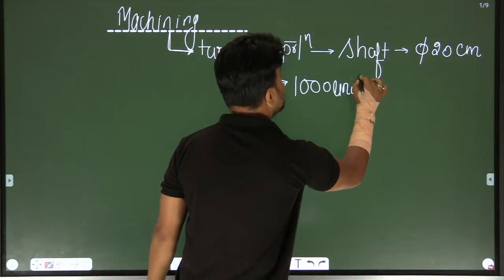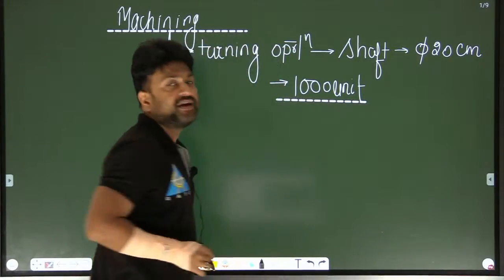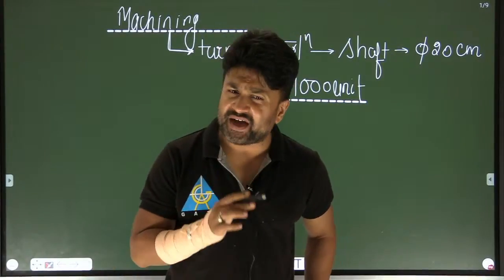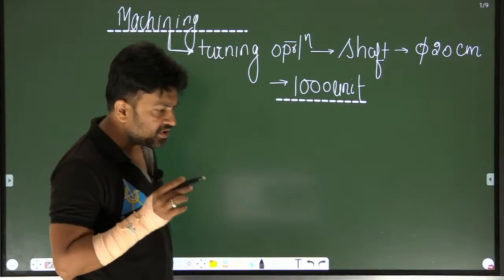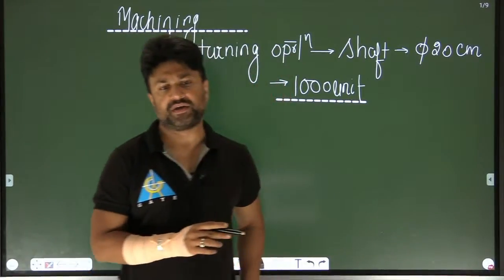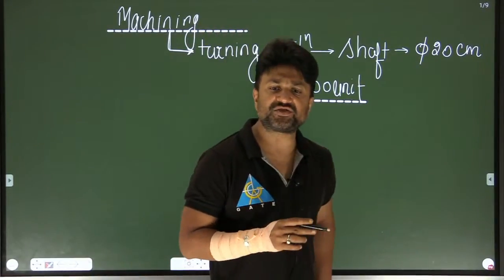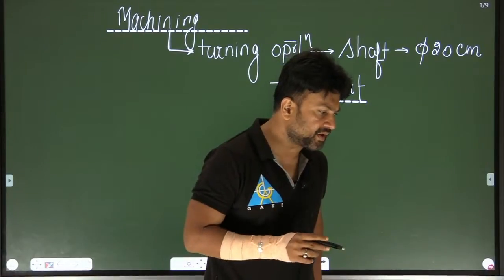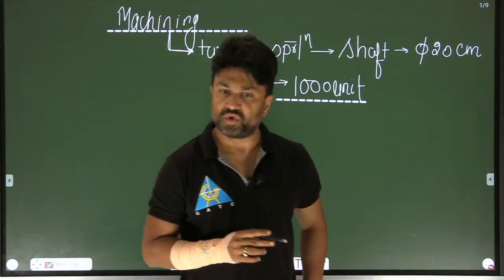Can you tell me, is it possible practically that each unit has an exact diameter of 20 centimeter? Just give me an answer, yes or no. No, right?